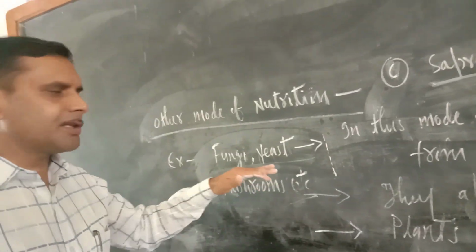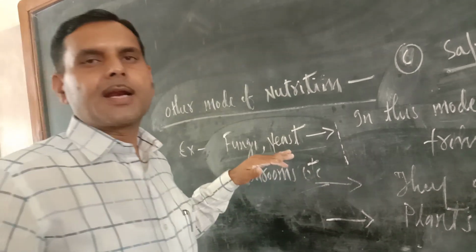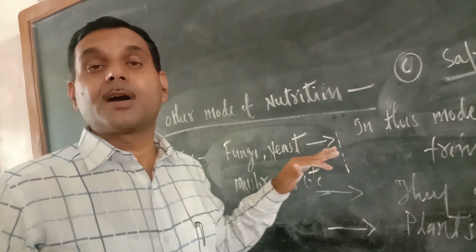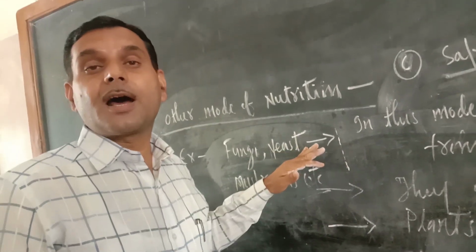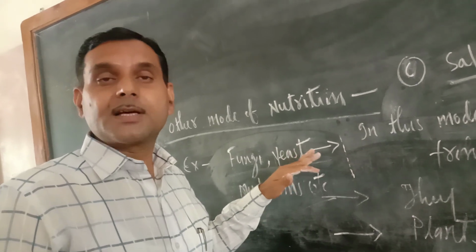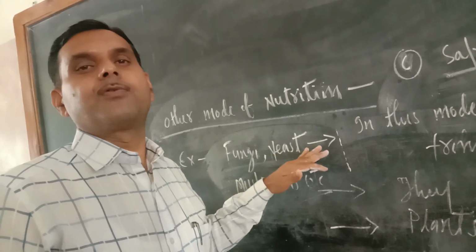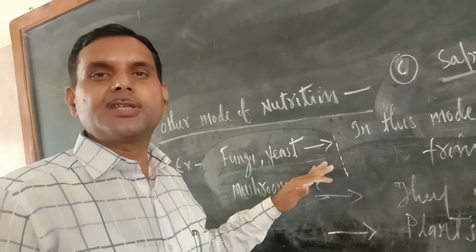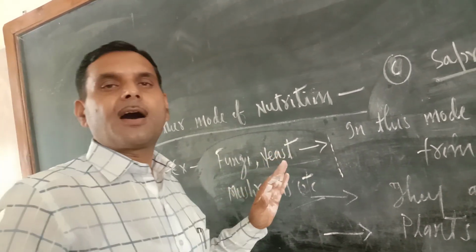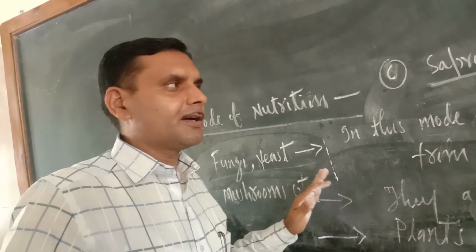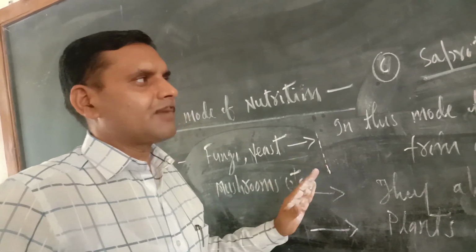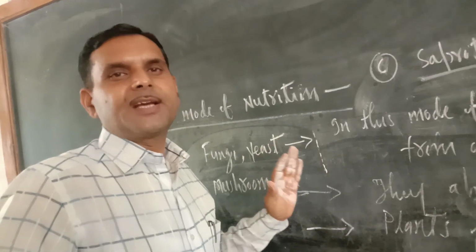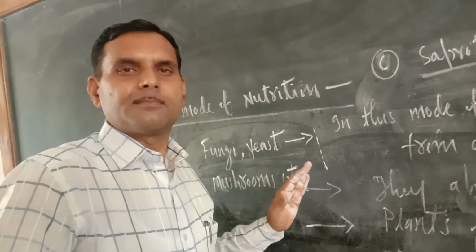You might have seen mold or yeast or some other fungus. These fungi are useful also, but some are very harmful, because they spread diseases, and these diseases are very harmful for humans. That is why we should always be careful of such kinds of plants.